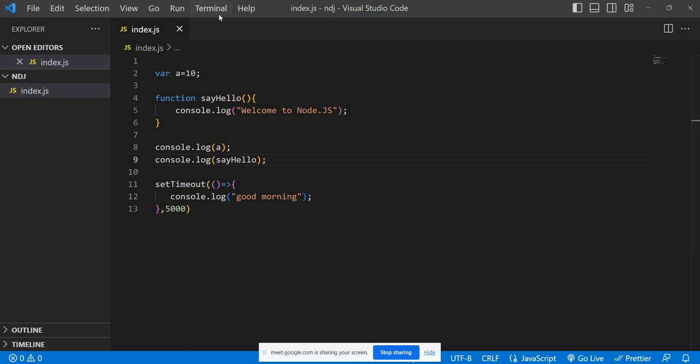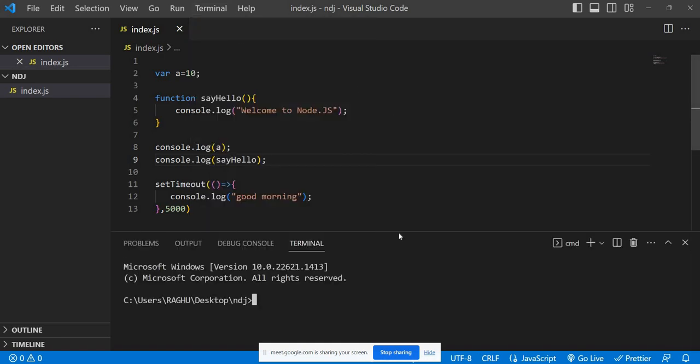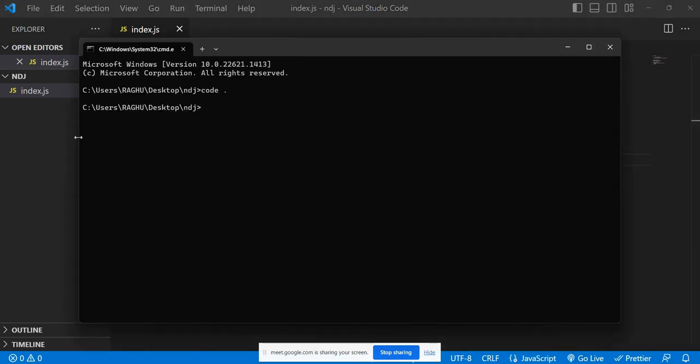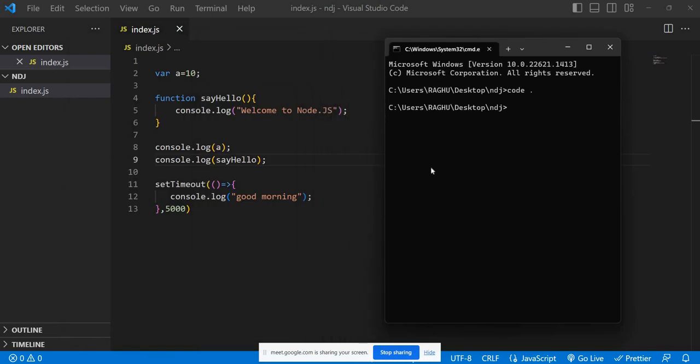So I'm just running this one again in Node.js, which means we are executing this inside the Node environment. Let me execute it with the help of the command prompt so that you can observe clearly. So here I'm running node index. Just tell me whether it will give a perfect result or not. Just guess, or if you know already, tell me. It doesn't throw any error, because yes, fantastic.